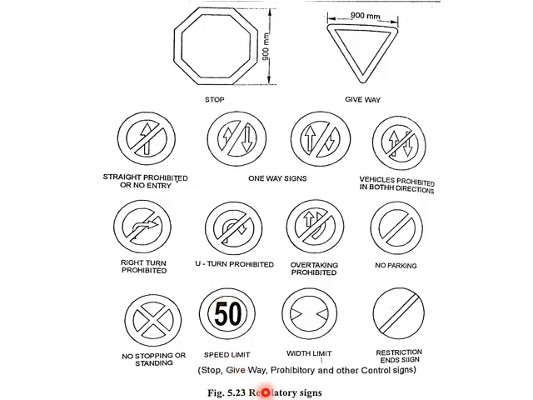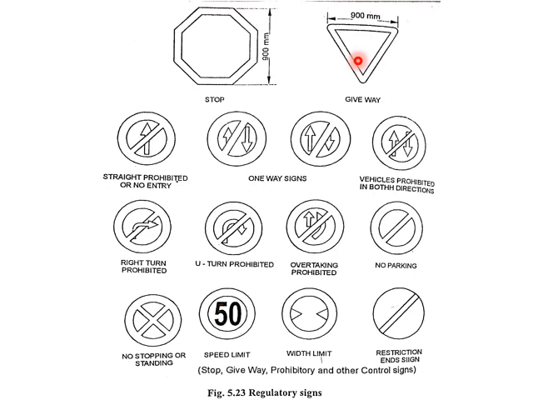These are the different types of regulatory signs. You have the stop sign, which has a hexagonal shape and a border. You have the give way sign, which informs the driver to yield or wait for the vehicle in the main road to pass to enter the road. That is the meaning of the sign give way.